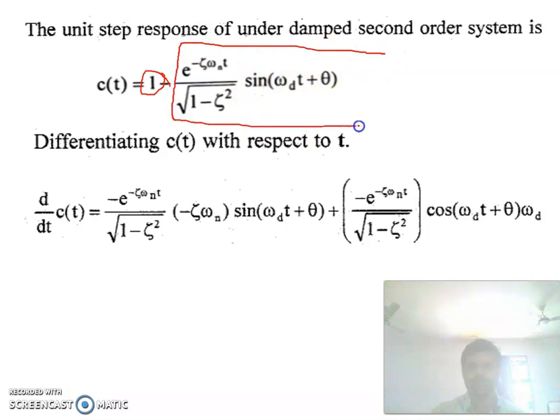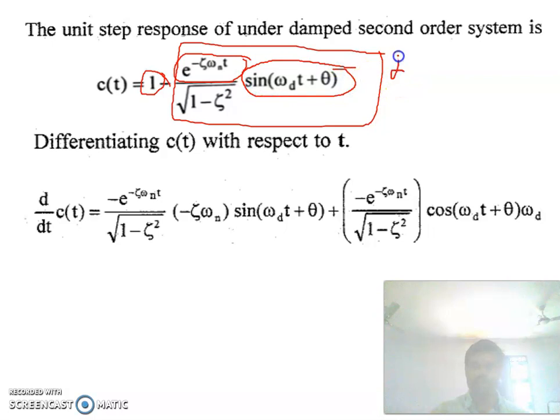Here you are having two terms: minus e to the power minus zeta omega n into t is one term, and sine omega d t plus theta is another term.